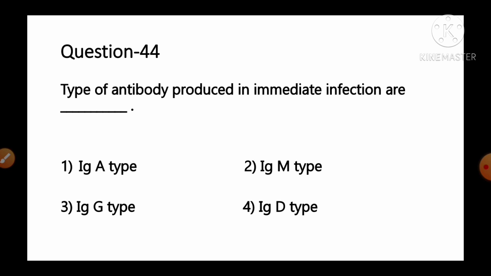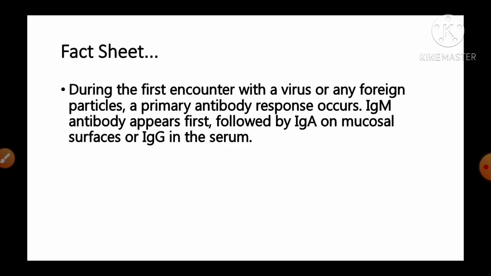Types of antibody produced in immediate infections are: option number 1 IgA, number 2 IgM, number 3 IgG, number 4 IgD. And the fact given regarding this question: during the first encounter with a virus or any foreign particle, a primary antibody response occurs.